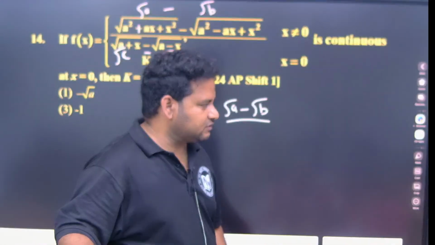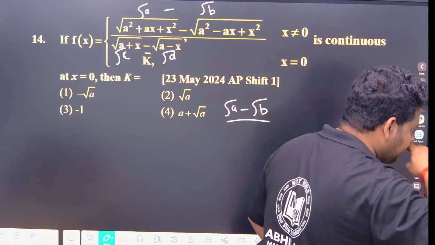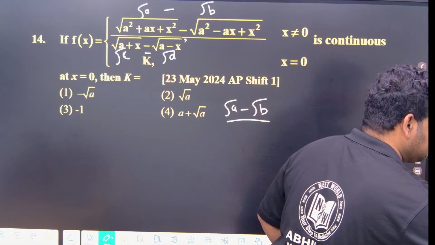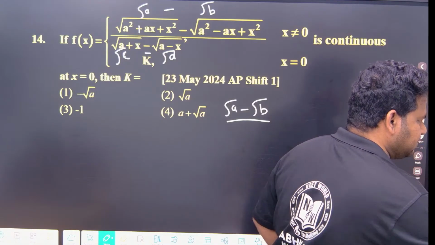Now root a minus b, root a minus root b by... again it is blur. What is this? Nikhil, check one second, it is coming blur. Please check once again. Now it will be fine, clear.